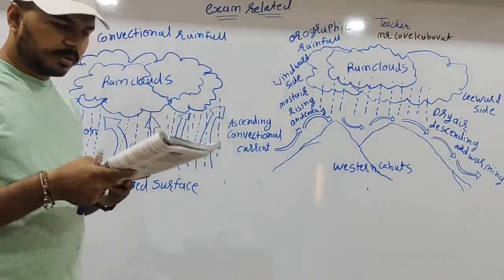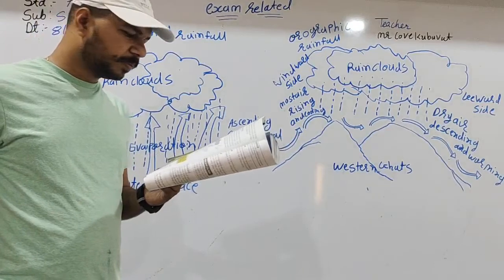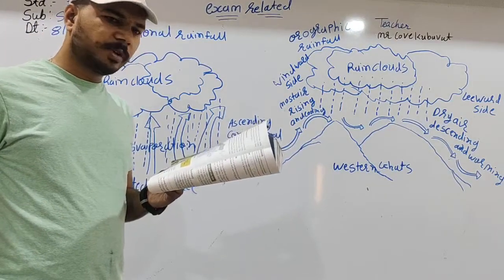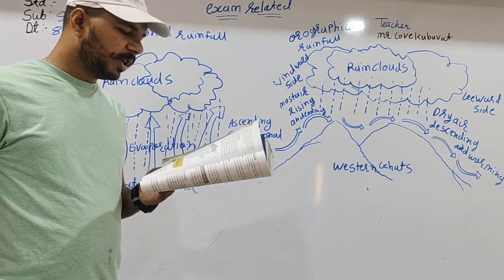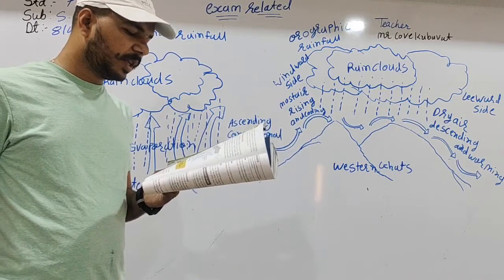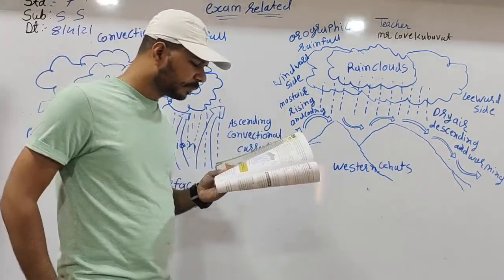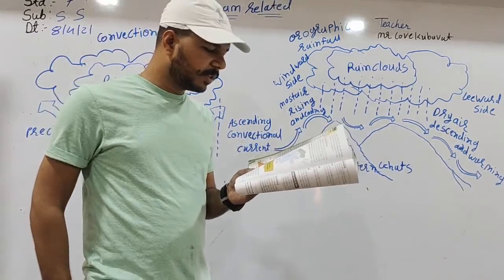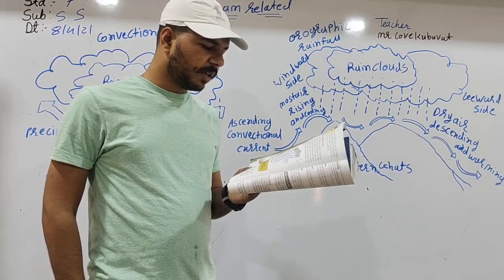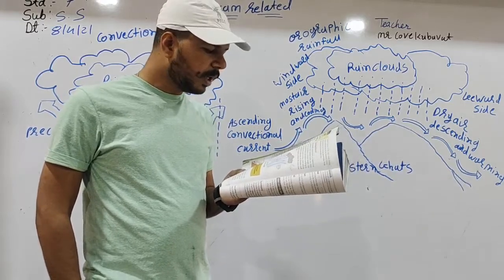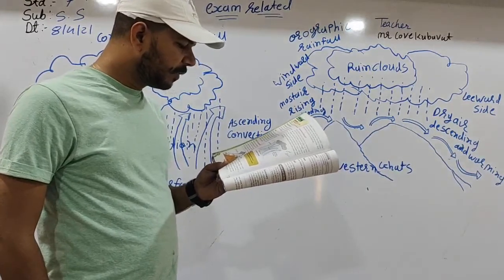Now repeat this one, relief orographic rainfall. This type of rainfall generally takes place when moisture-laden winds from the sea are forced to rise above a hill or mountain range. On rising, the winds cool and drop their moisture on the windward side of the hill. The other side, leeward, receives very little rain.